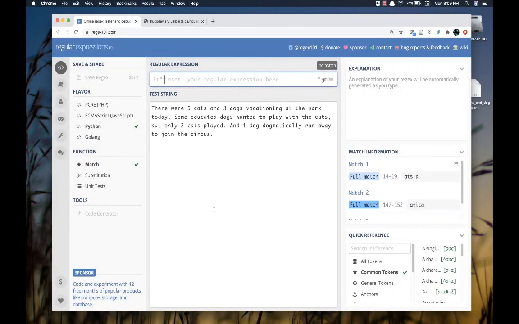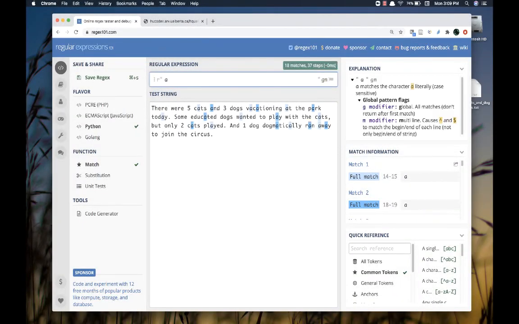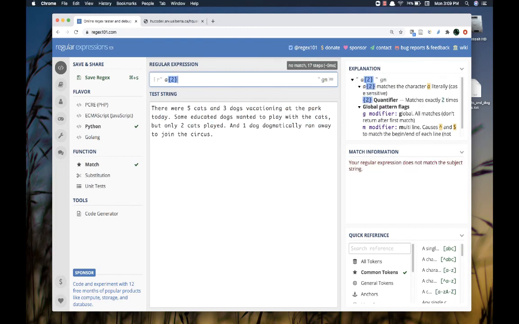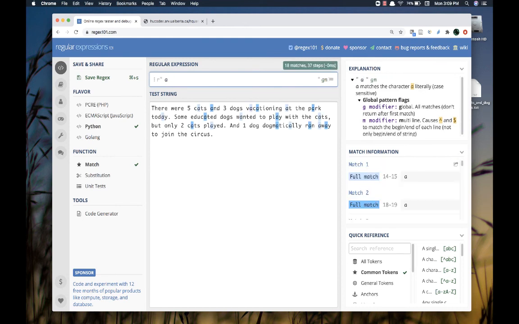Let's take a look at that dot metacharacter. So again, we already looked at this. If I find an A, they are everywhere. If I look for two A's in a row, I don't find them. No matches. But if I look for A followed by any character whatsoever followed by another A, you'll see that that pattern occurs in two places. Vacationing, where I have an ACA, and the word away, where I have an AWA. So again, memorize those metacharacters. That is A followed by any character whatsoever followed by another A.